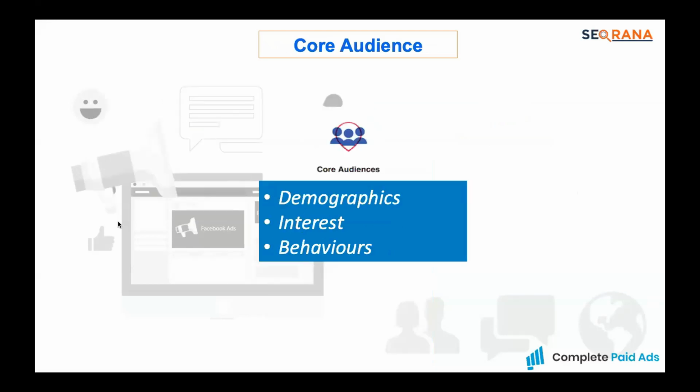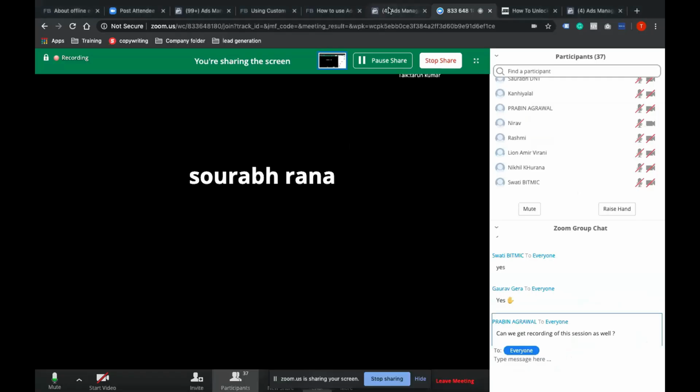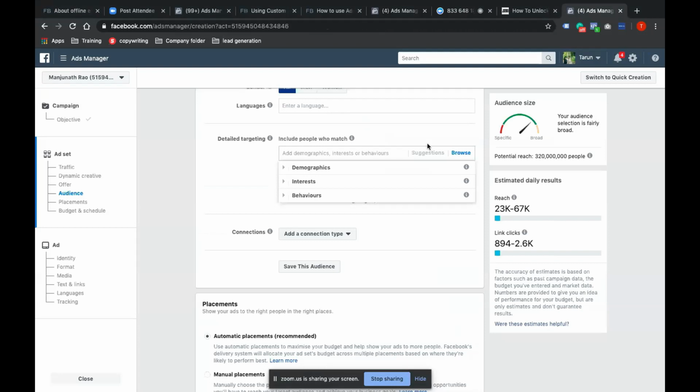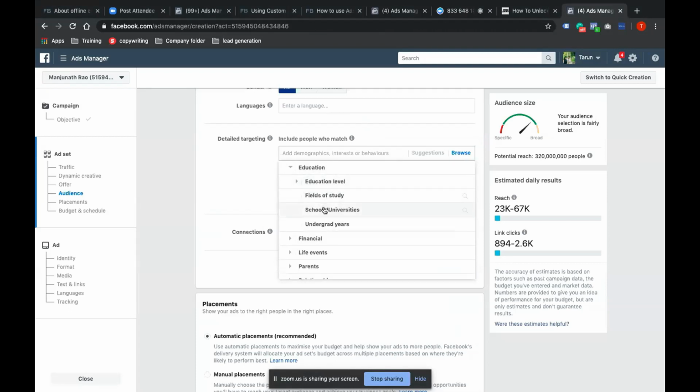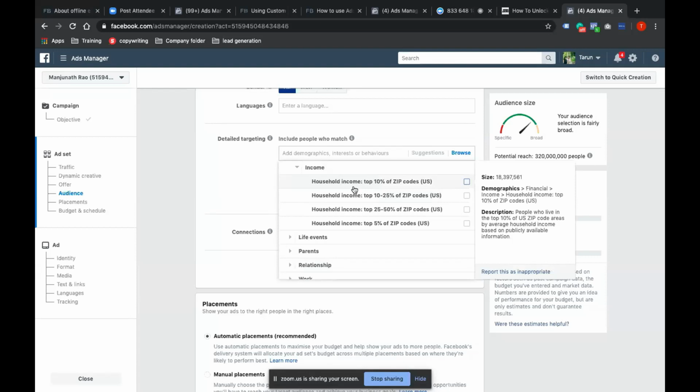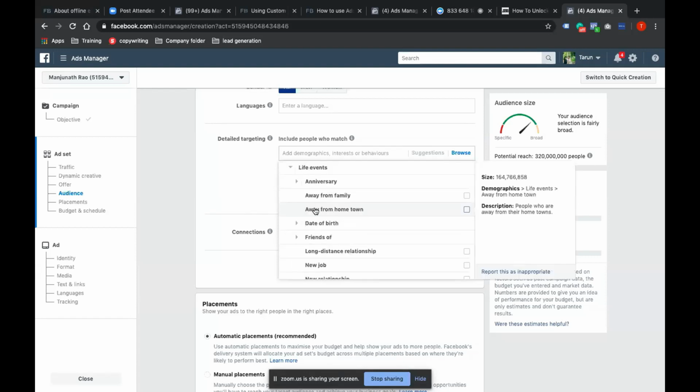Okay, so core audience: demographic, interest, and behavior. I'll quickly show you how this looks. I've already set up the Greenfield education, financial, life events, parents, relationship, work, and I'll click on this. Then all these further narrow down the options in education level, in financial income. This particular thing is only applicable to the US. Let's say in life events, these are the things you can go through by yourself.